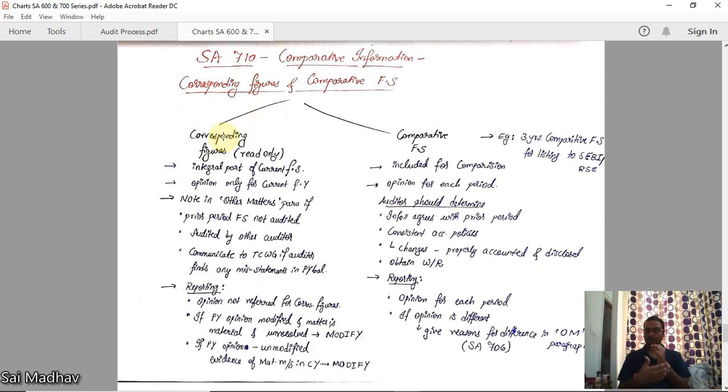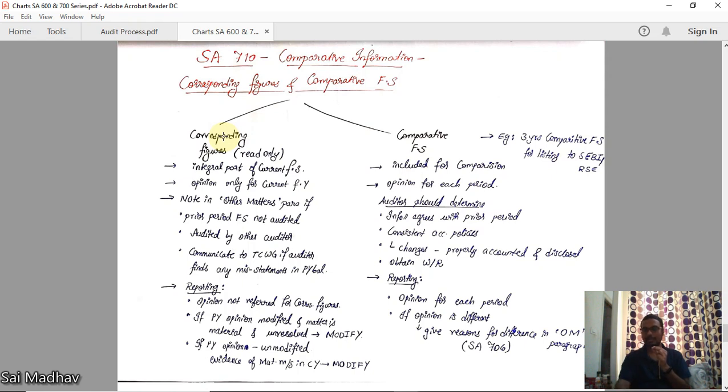Okay. See, we have dealt with SA 210 initial audit engagements and SA 510 opening balances. See, if the previous year statements are not audited by you, they are audited by some other auditor. We have discussed in those standards how the opening balance should be verified, how the work of that auditor should be verified and everything. Okay, after following these things, you are reporting on current year statements. So the previous year statements, you have to follow those procedures as per SA 210 and 510. Now while reporting here, you will include those numbers of previous year also.